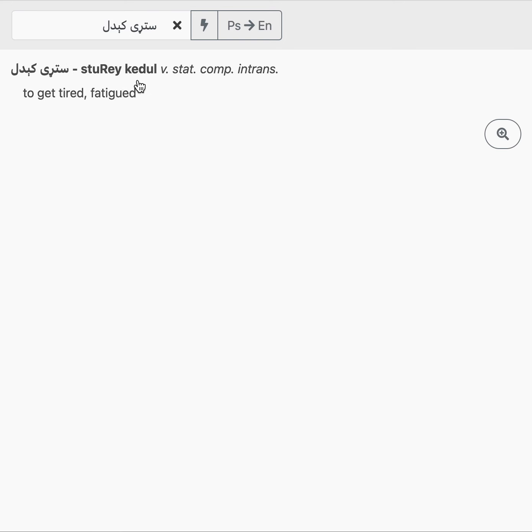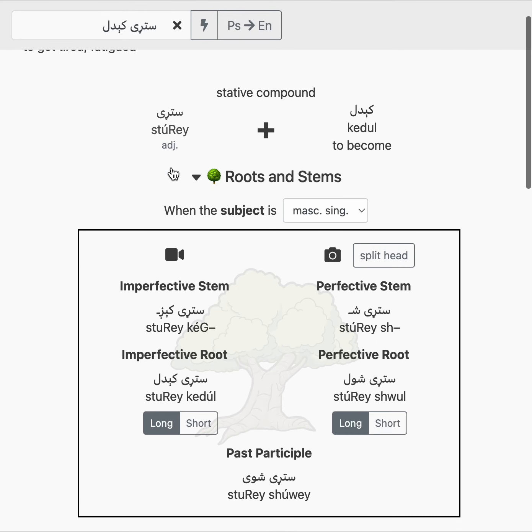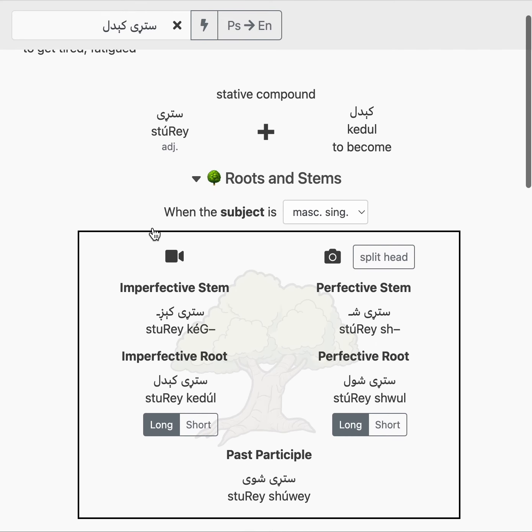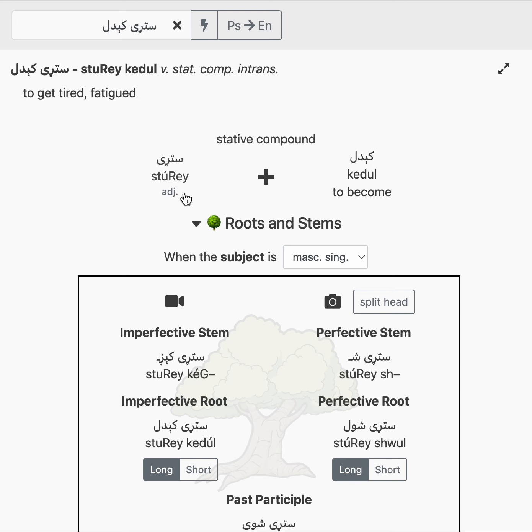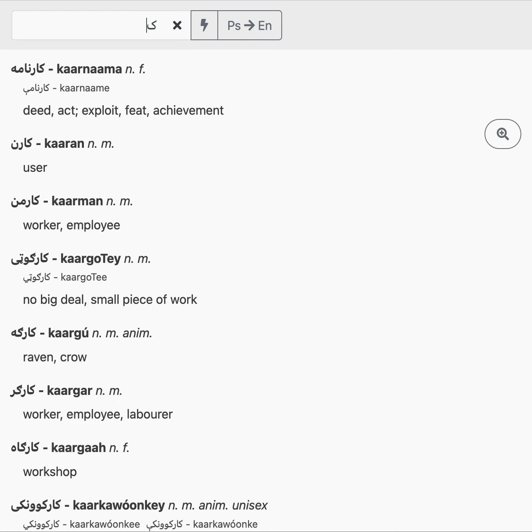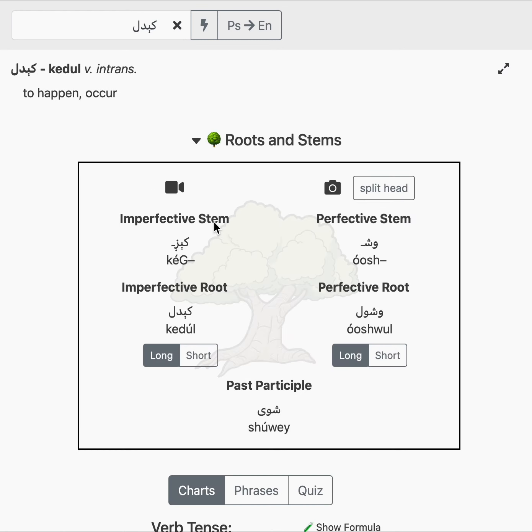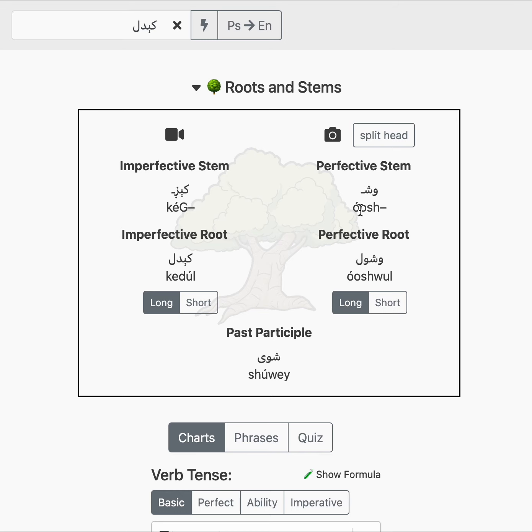So this is the verb for to get tired, to get worn out. You have the adjective, which is the complement here, stare, and then the verb is kidal. Now notice here, this kidal is not kidal to happen, that takes the wu prefix.